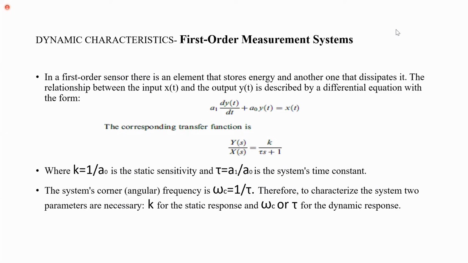Here k is called static sensitivity and tau is called system time constant. Y of s is output, x of s is input. The relationship between the output and input is called transfer function. So the first order system transfer function we can derive as k divided by tau s plus 1.